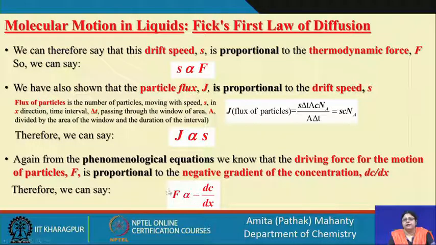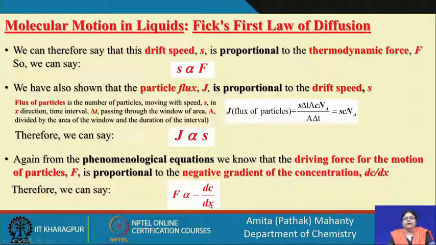It is the difference in concentration along the x axis. So, the particles are going to move from a higher concentration to a lower concentration. So, the driving force is proportional to the negative gradient in the concentration.